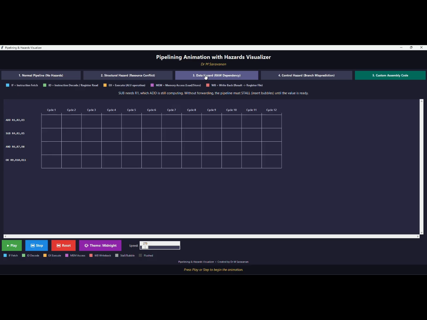Data hazard problem. Here instructions are available. Let me explain the data hazard: R2 and R3 are added and the result goes to R1. After completing R1 only, you can fetch the data from here. So after executing the process, there is a forwarding mechanism to forward the data.